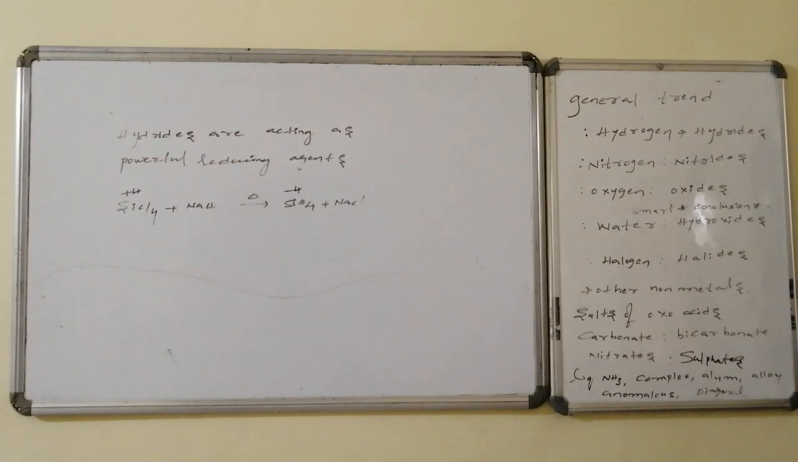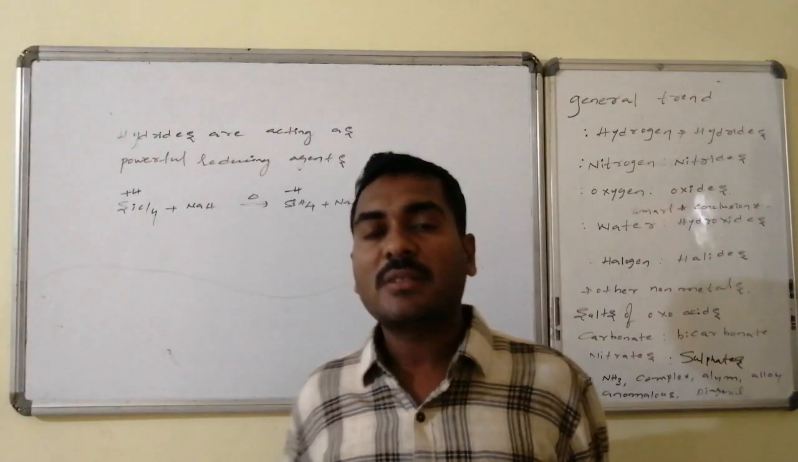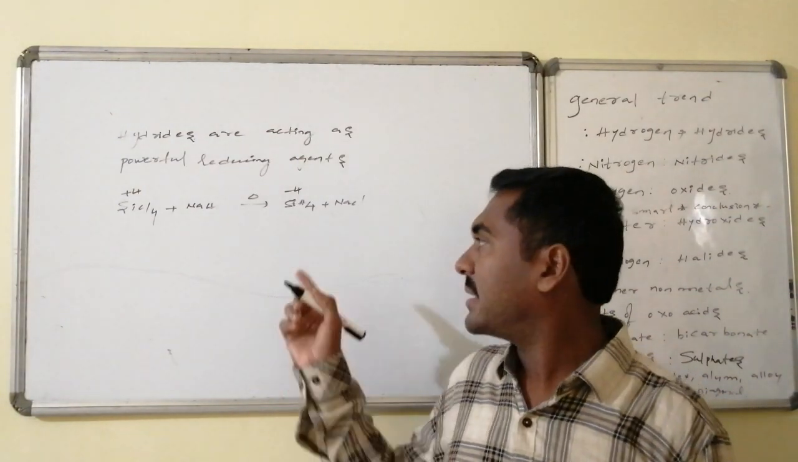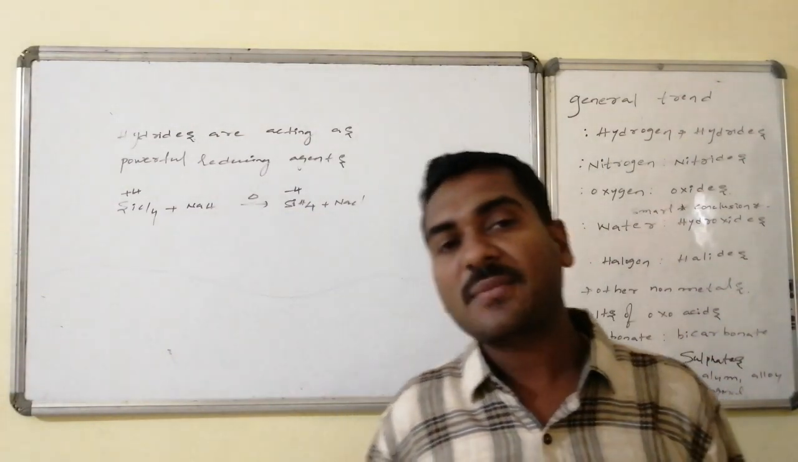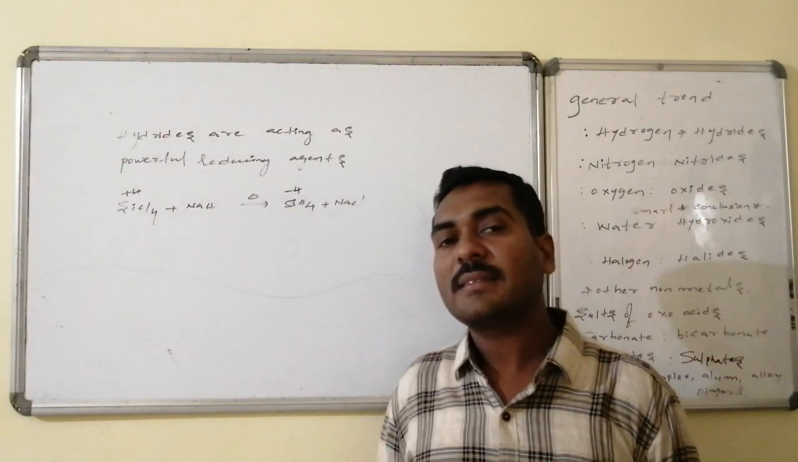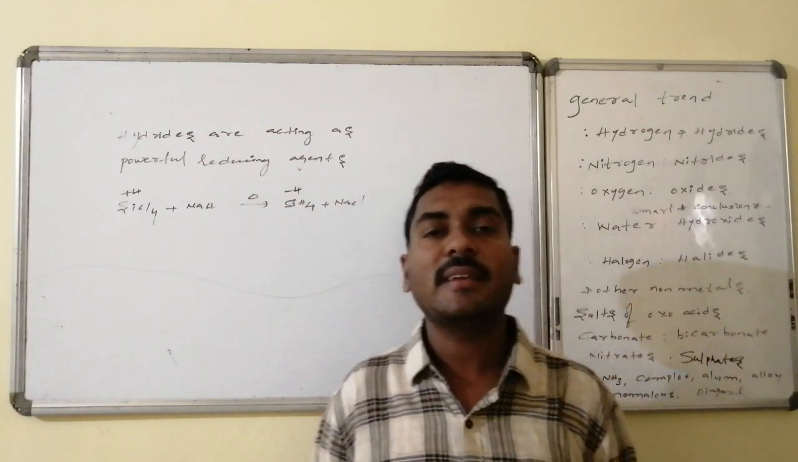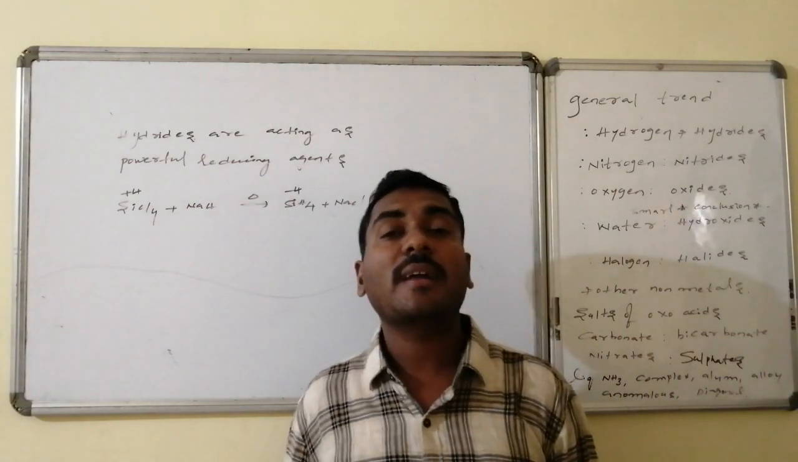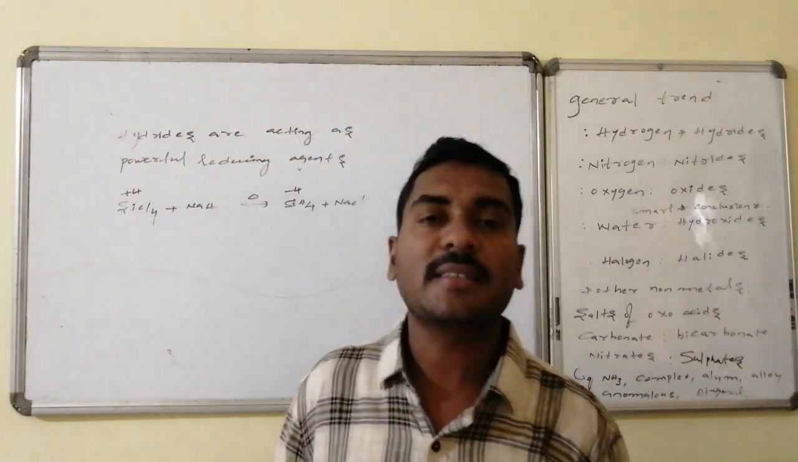Hydrides act as powerful reducing agents, especially at high temperature. Suppose silicon tetrachloride reacts with sodium hydride at high temperature and undergoes reduction: the +4 oxidation state is converted to -4, that is, silicon tetrachloride is converted to silicon hydride SiH4, whereas sodium chloride is formed. Thus, all of these act as very strong reducing agents at high temperature conditions.